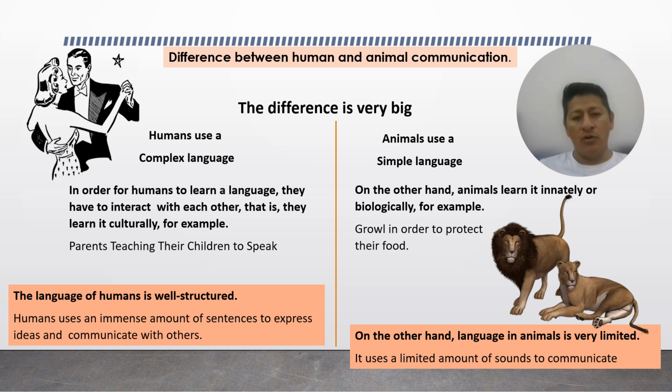But it's very simple because when they learn these kinds of sounds, or when they want to communicate with each other, it is for survival or biologically. For example, a growl in order to protect the food. On the other hand, language in animals uses a limited amount of sounds. It's not like us. We have a big amount of words, sounds, signs, symbols, but animals don't have much.